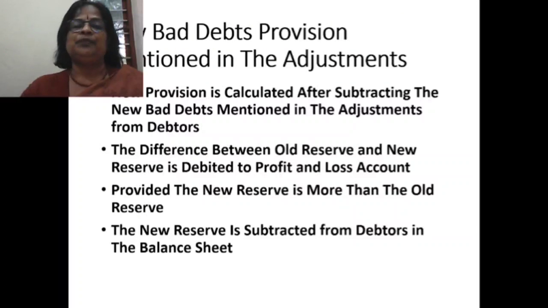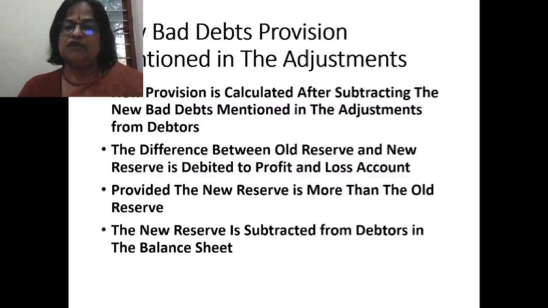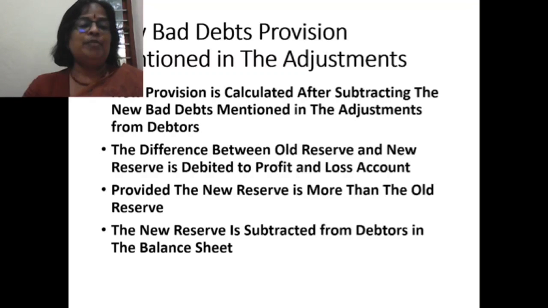Now we are coming to the provision. New bad debts provision mentioned in the adjustments. New provision, how it's calculated is important. New provision is calculated after subtracting the new bad debts mentioned in the adjustments from debtors. I told you new bad debts, when they mention outside the trial balance, will be subtracted from debtors.